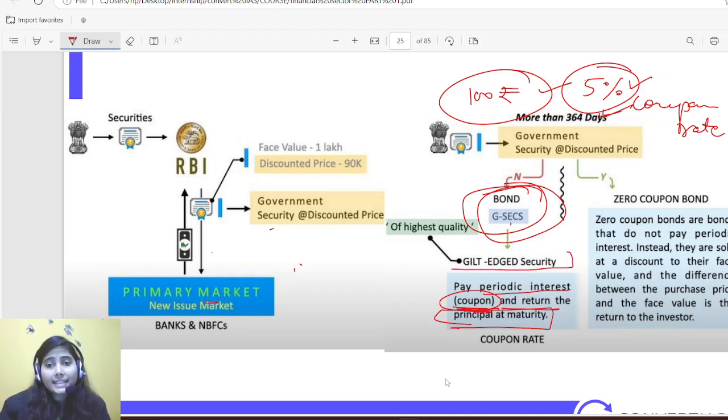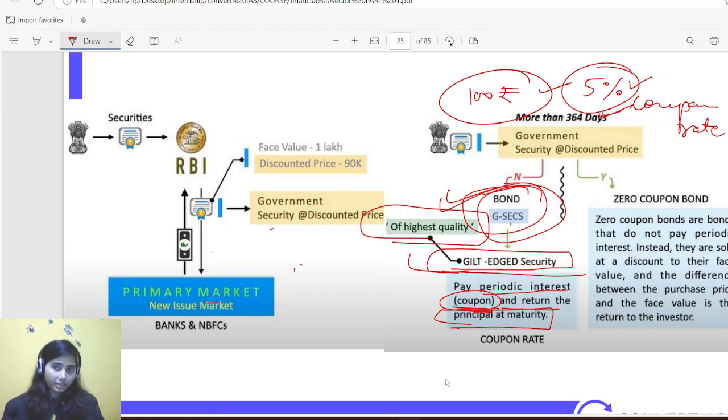And it is also known as gilt edge security. Gilt edge security, why? Because they are of the highest quality, I mean the safest option. If I am purchasing government bonds, I can be assured that my money is not going to be sunk or run away. Like it is not going to vanish, I'll be getting return for sure. So government securities are the safest option, and that's why they are known as gilt edge securities. Okay, so first method is this.